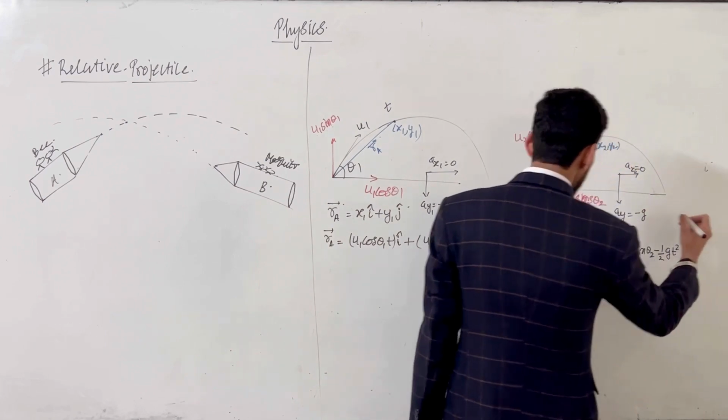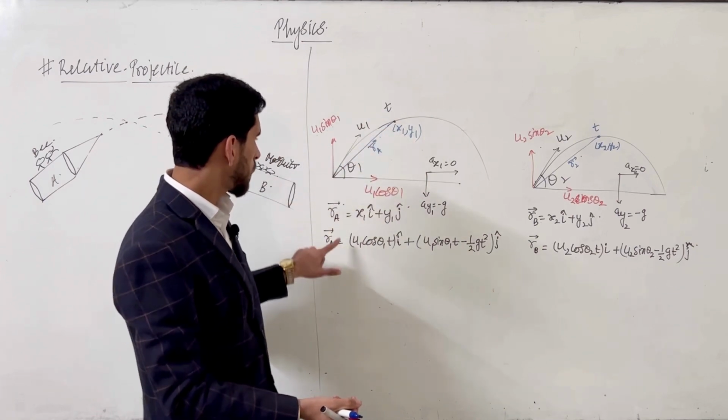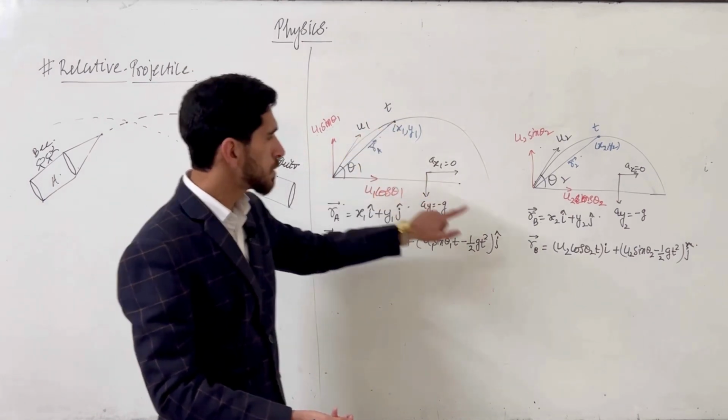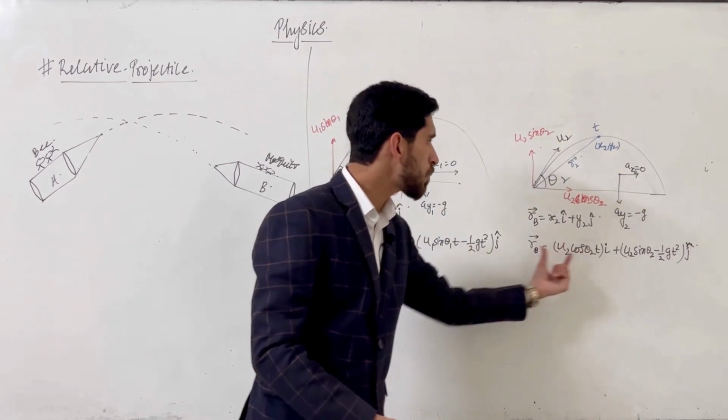So these are the position vectors of the first body and the second body at an instant t.